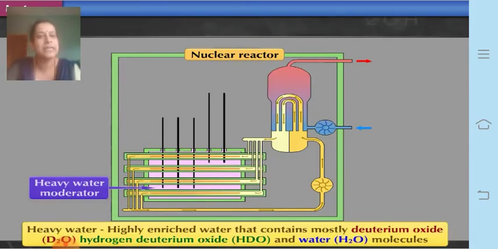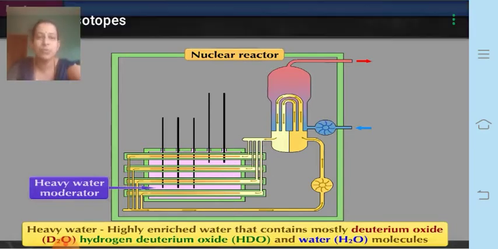So it is enriched, mostly consisting of deuterium oxide D2O, hydrogen deuterium oxide HDO, and hydrogen oxide, also called water, which is present. All these three things are present in the heavy water, which is used as a moderator, which we are going to study only in the nuclear fission part.